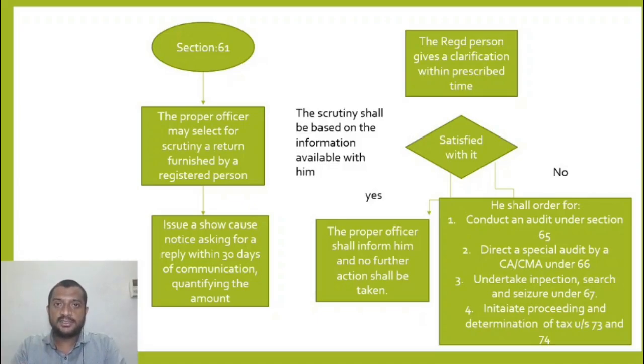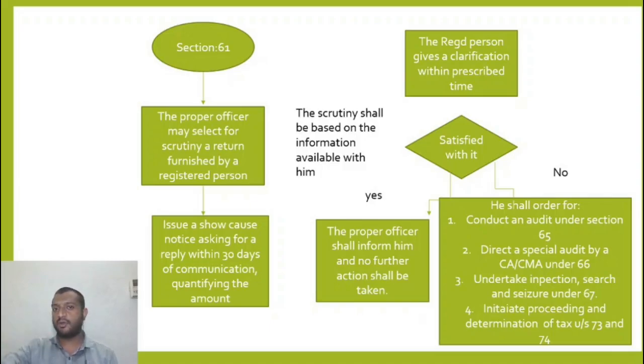So what is this? If he has reasons to believe, based on the information available with him, let us say I furnished a return for 5 crores for a month. Let us say I'm making a supply to a government entity, let us say National Mineral Development Corporation or BSNL.